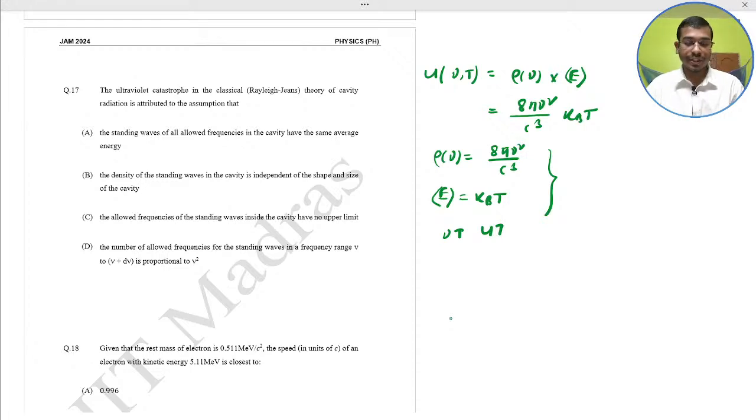This theory assumes the energy is equally distributed among all modes, leading to a divergence of energy at high frequencies, that is, the standing waves of all allowed frequencies in the cavity have the same average energy. That means option A would be the correct one.